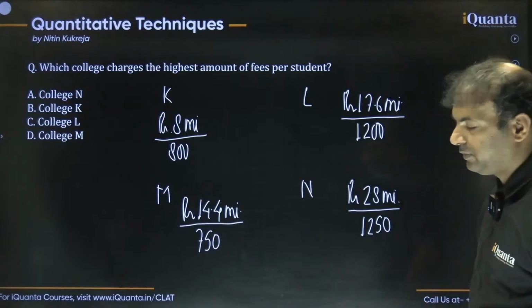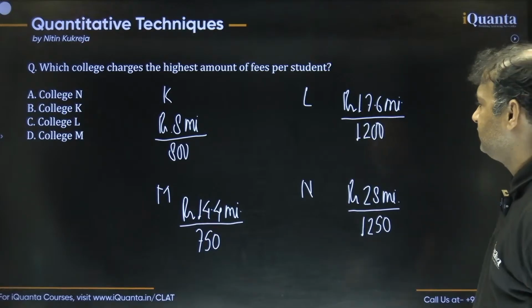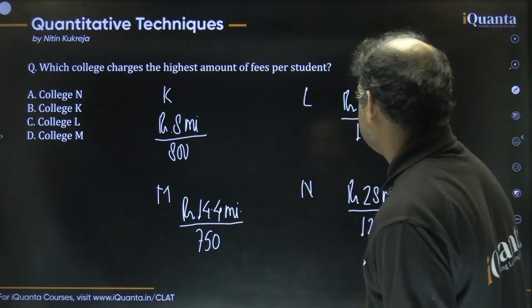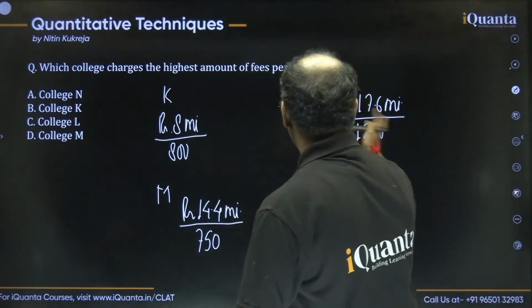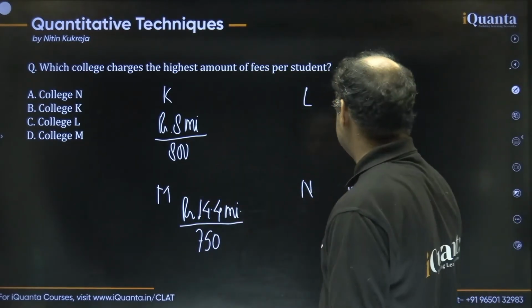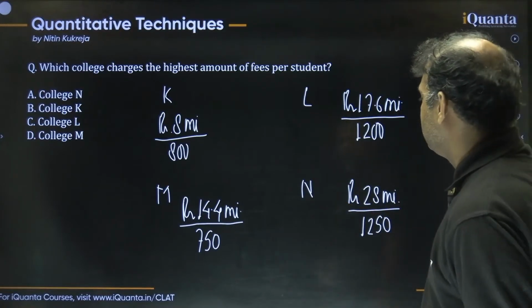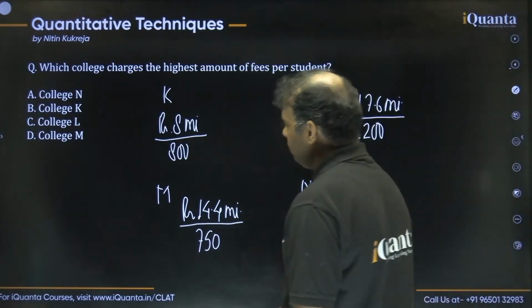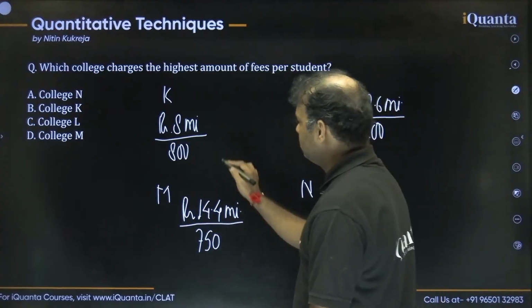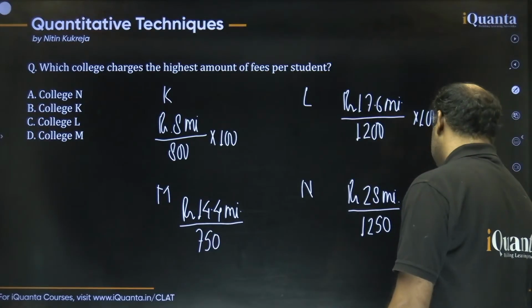As I said, guys, this is about the comparison, so we do not need to calculate everything. Whenever it is about comparison, we can always cancel the common things. For example, we can cancel million first. And then there is one zero at the end of the denominator of all the fractions, so you can cancel that as well. Or we can multiply by 100 in all of them to compare the things easily. So I'm just multiplying by 100 in all of them. It will actually make the comparison easy, that's why I'm doing it.